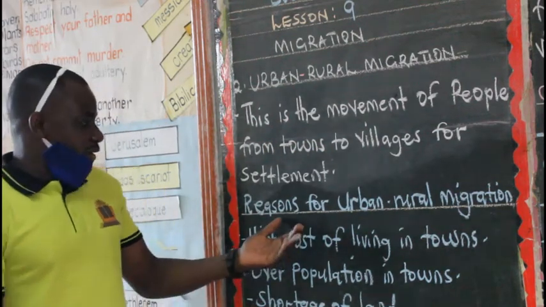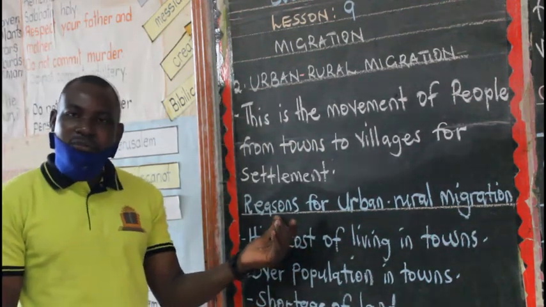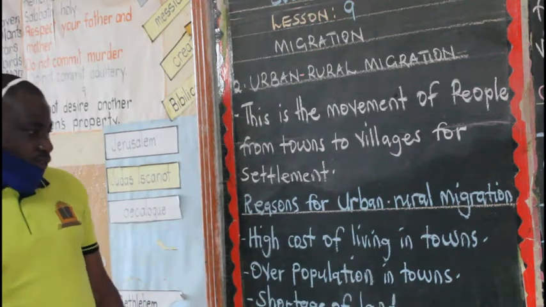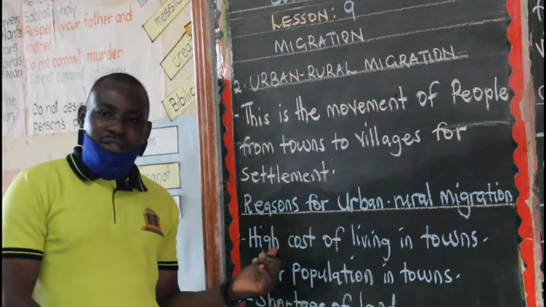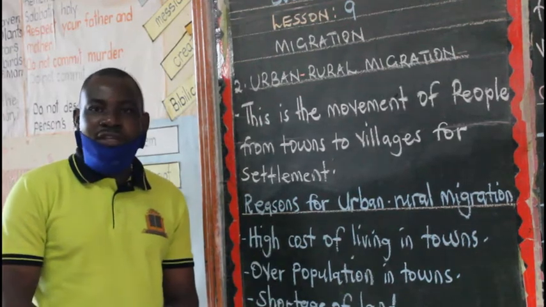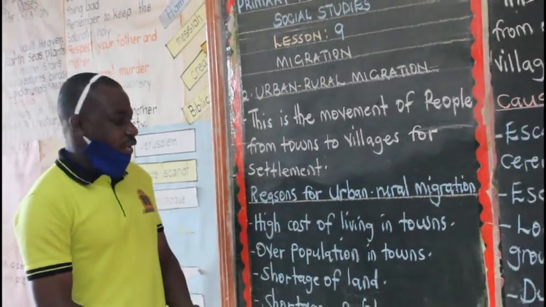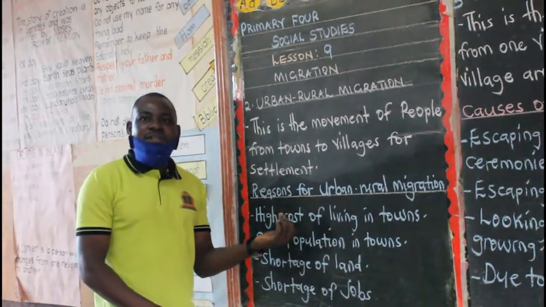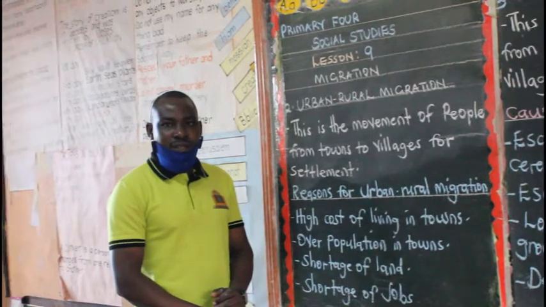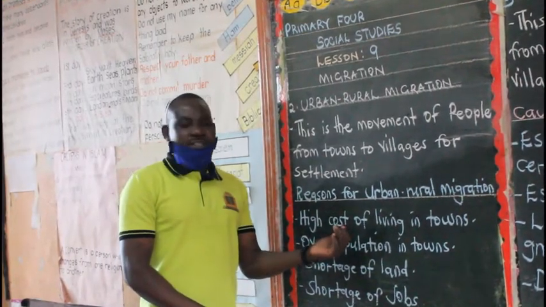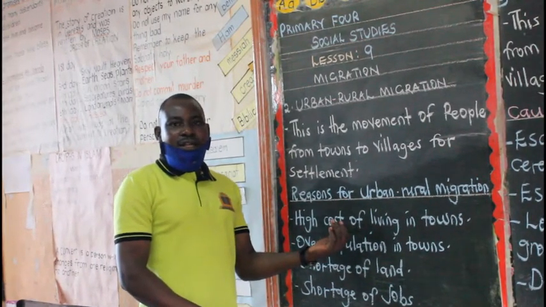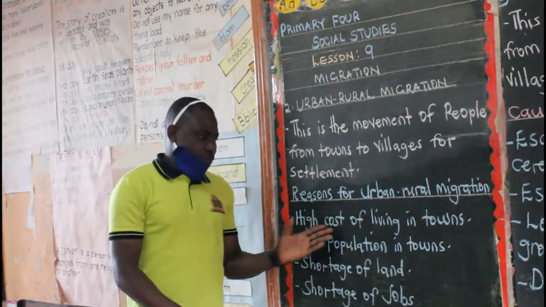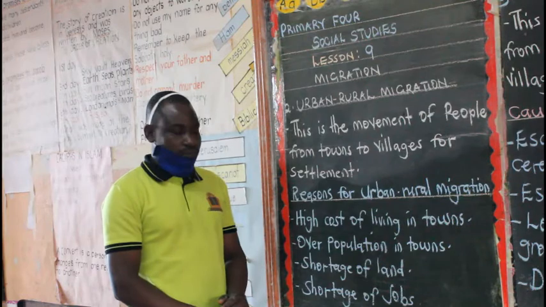So now we can look at the reasons for urban-rural migration. What are the causes of urban-rural migration? One, we have high costs of living in towns. There are some people who look at urban areas as being expensive on their side. So if the towns are very expensive for you, then you can go back to the village.